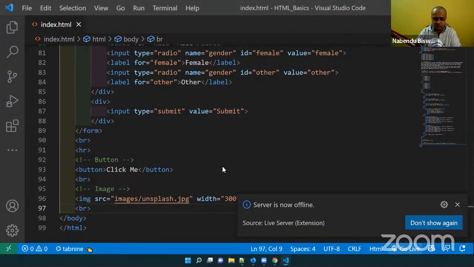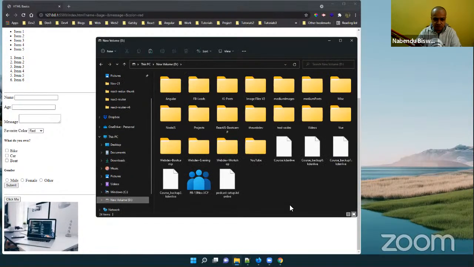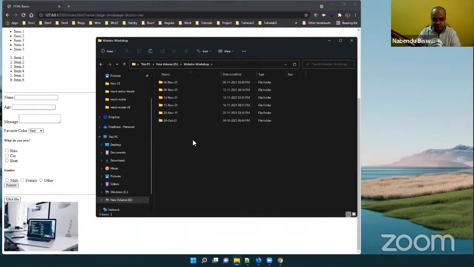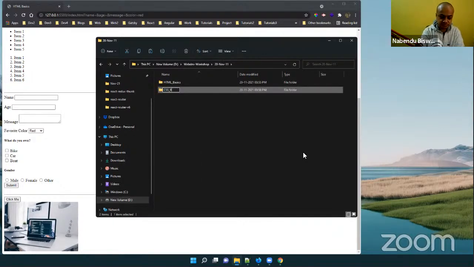And I'm going to do CSS in a new folder. I'll create a new folder here, CSS Basics.